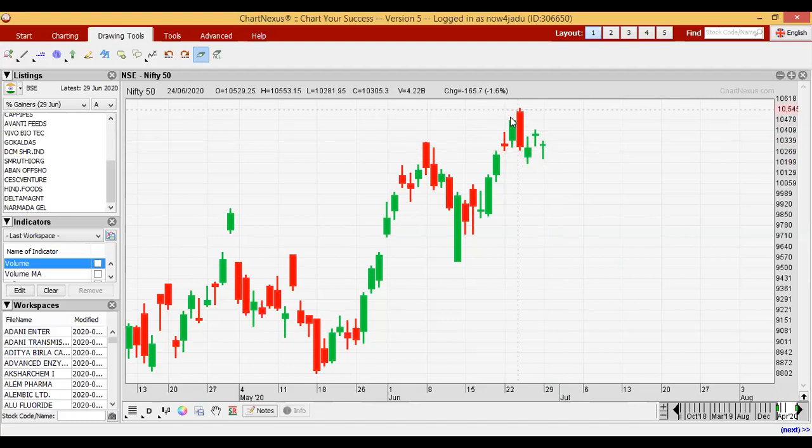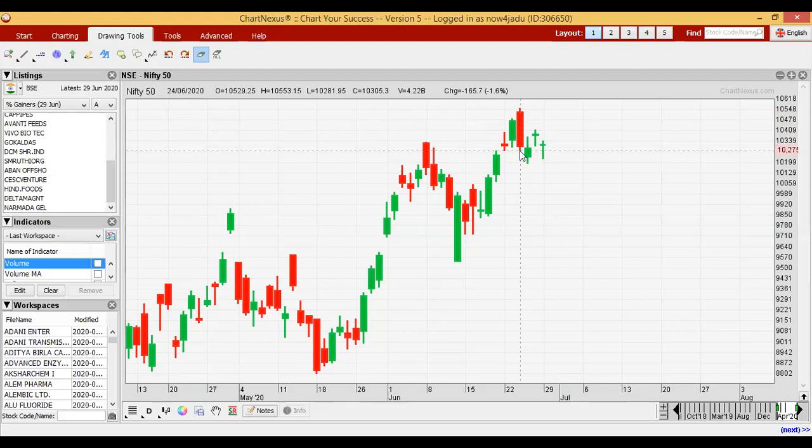So here also see how it is interpreted. It is a very long red candle. That means see here, it opened at 10529, and after that it went slightly higher to 10553.15. That means only 24 points. But after that it goes to a low of 281. That means from the opening it's 281.